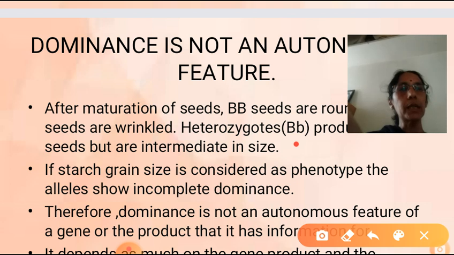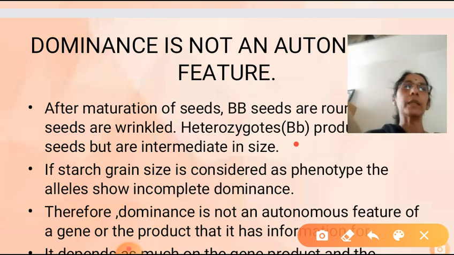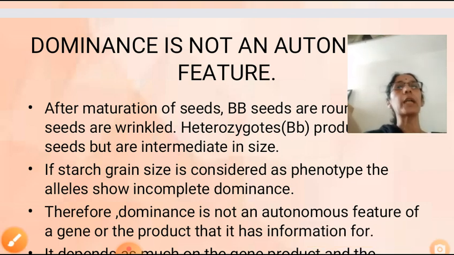So, if starch grain size is considered as a phenotype, then the allele is showing which one? Incomplete dominance. So, the dominance is not an autonomous feature of a gene. And one more thing here you have to consider.